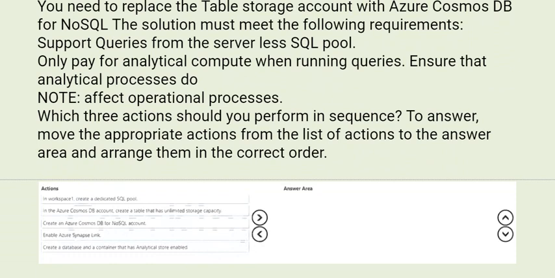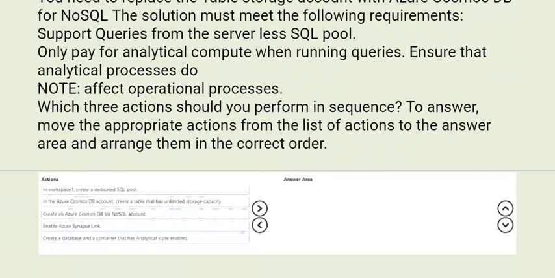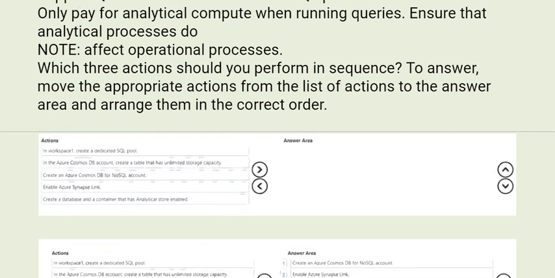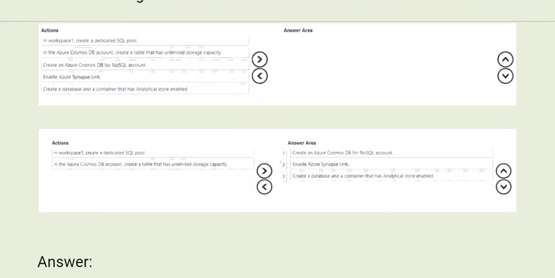Create an Azure Cosmos DB for NoSQL account. Enable Azure Synapse Link. Create a database and a container that has analytical store enabled. Now look for the answer. The answers are: create an Azure Cosmos DB for NoSQL account, enable Azure Synapse Link, create a database and a container that has analytical store enabled.